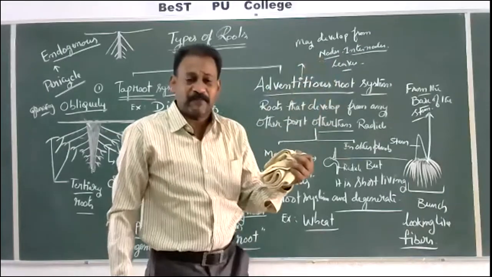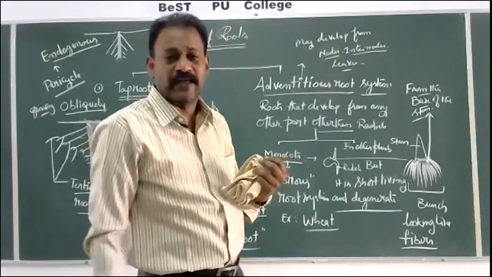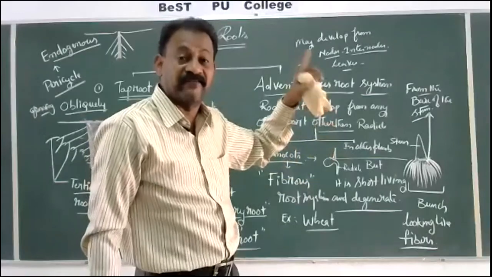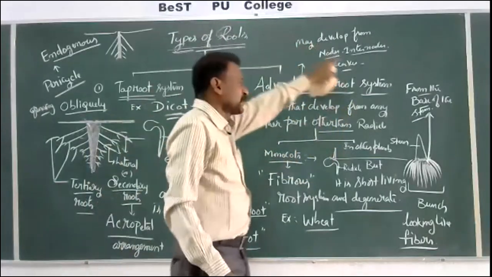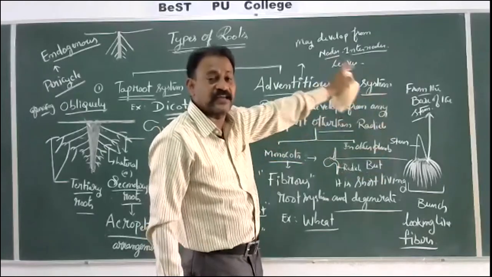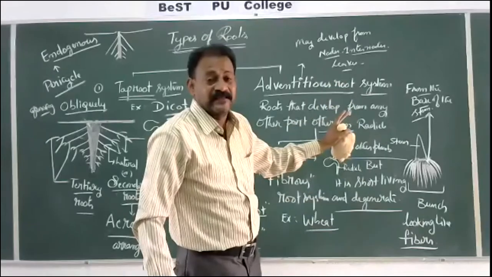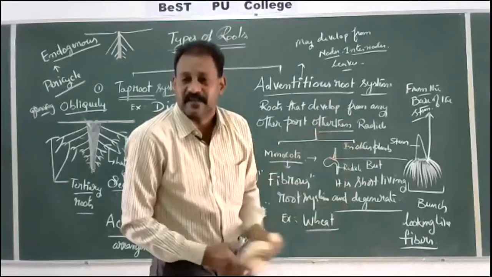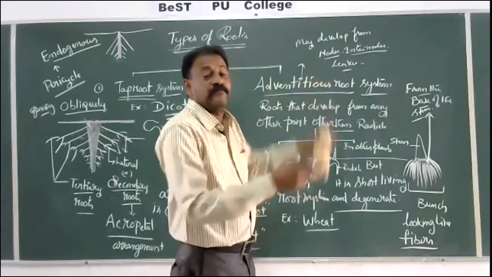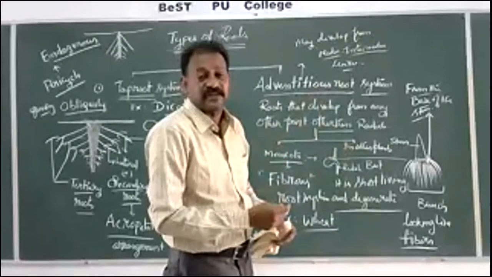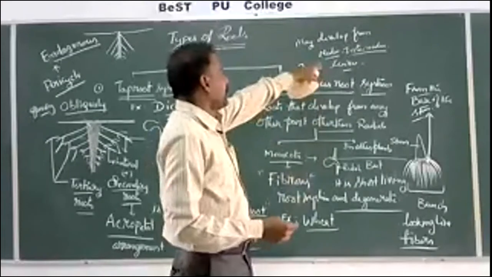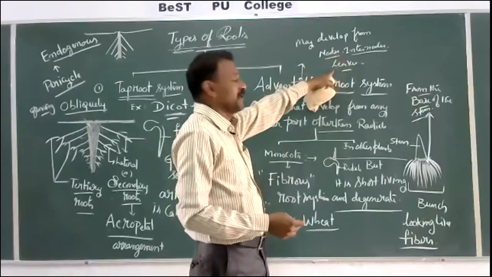if roots are formed, roots are growing, roots are arising, such roots are called adventitious roots. They are also looking like fibers. We can call them fibers. Almost all adventitious roots are fibrous. Here the concept is different structures, different shapes they may have. Different origin points. Some roots will develop from the nodes of the stem, aerially, in the atmosphere, in the air. Some may develop from the internodes aerially, some may develop from the leaves aerially.